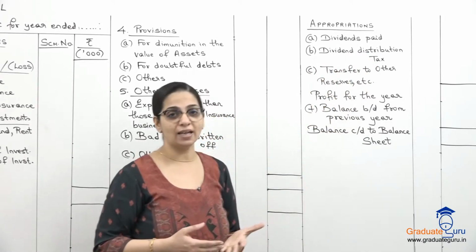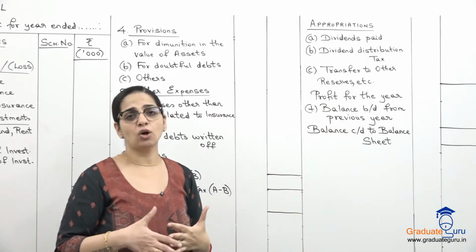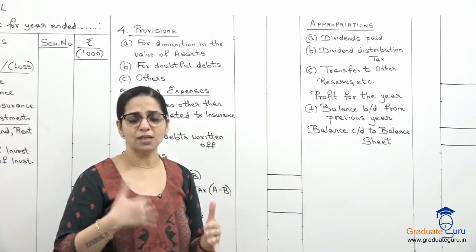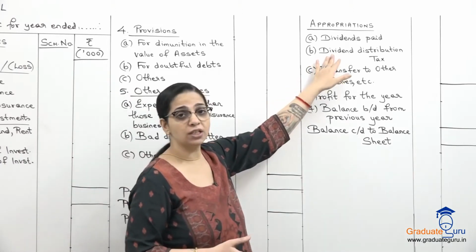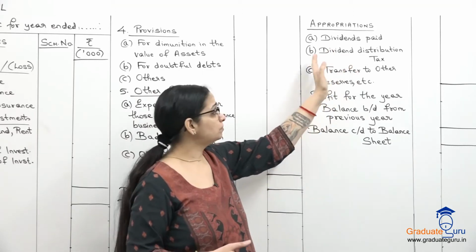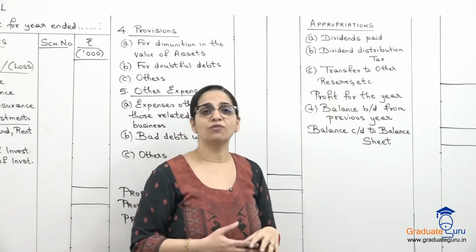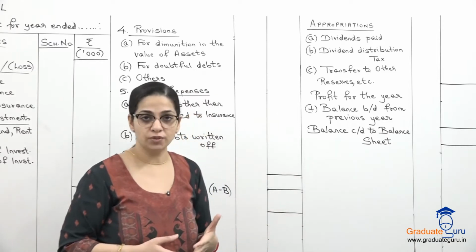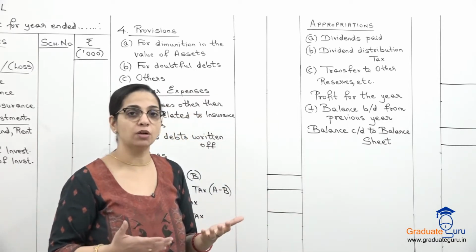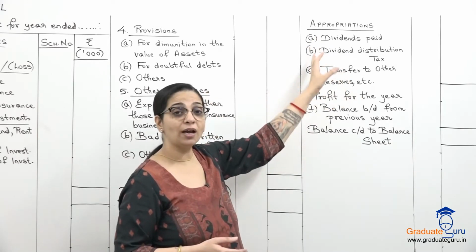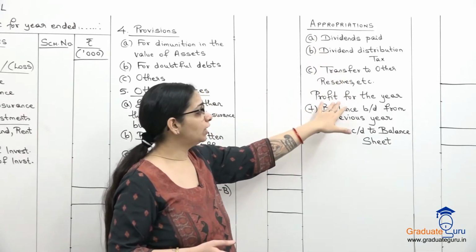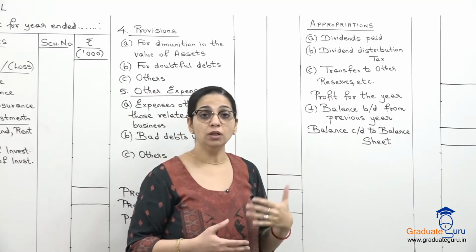Dividend पर अगर कोई tax है, now that tax on dividend has been scrapped off, but suppose you are doing the accounts for an earlier year, then you might have dividend distribution tax also. So that and transfer to any other reserves, which you have to specify that which reserve you are transferring to. So that's after subtracting all our appropriations, what we will get is the actual profit for the year.